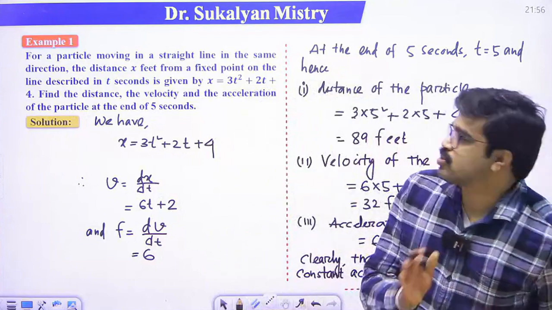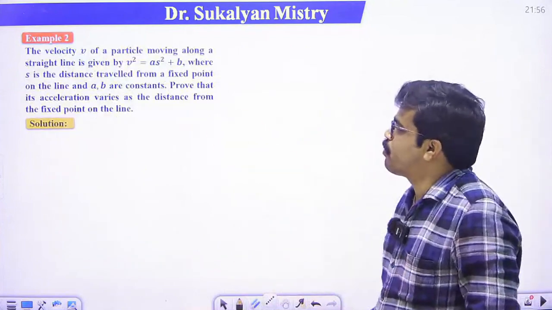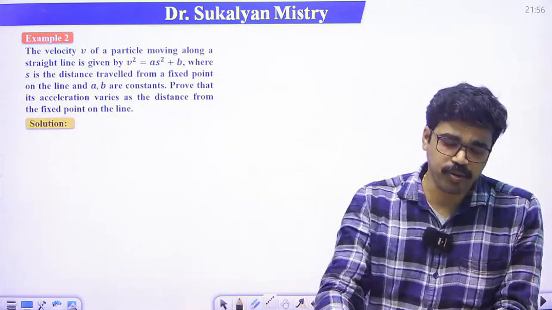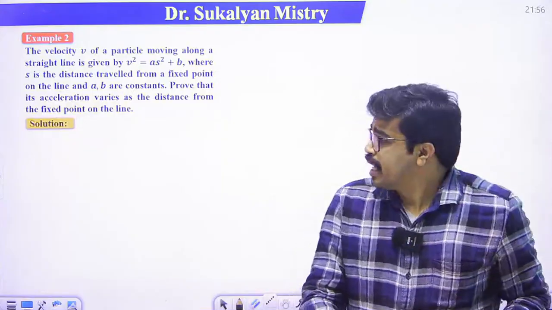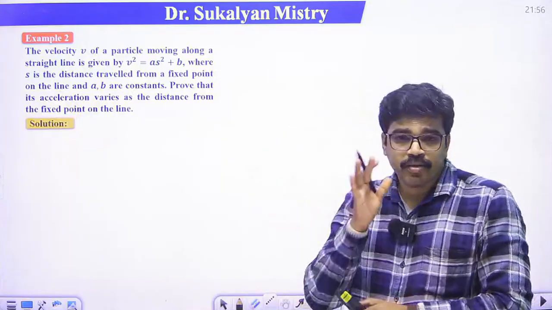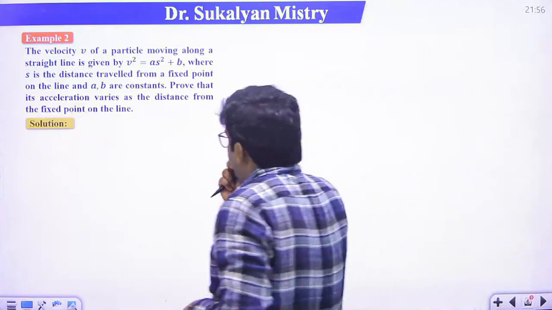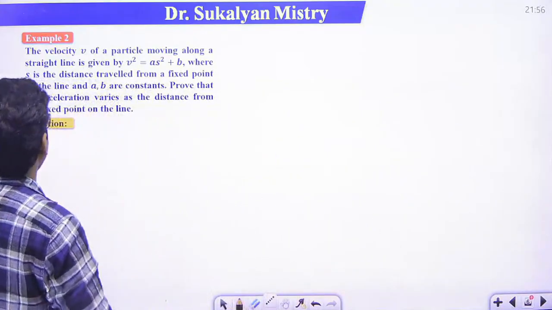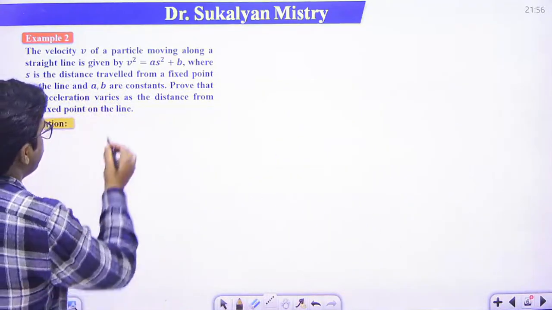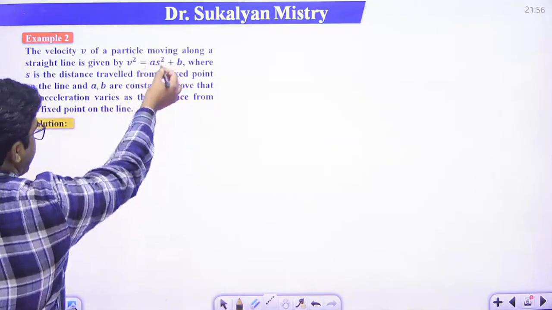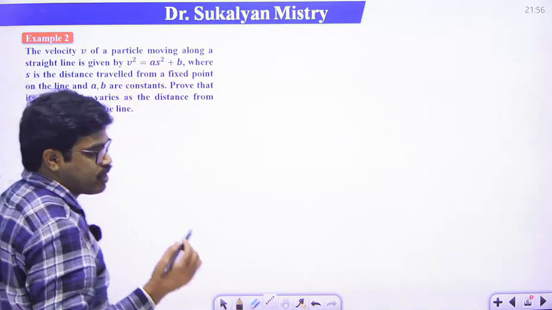Okay, so let us consider the next example. Just see this problem. What is given here? Here it is given that the velocity v of a particle moving along a straight line is given by v square is equal to a s square plus b. What is s?